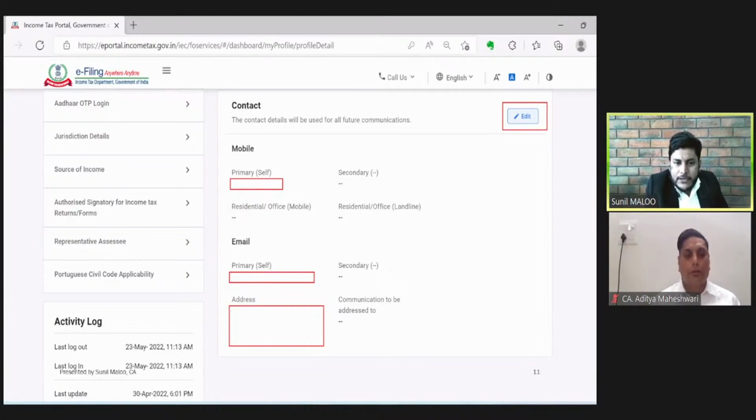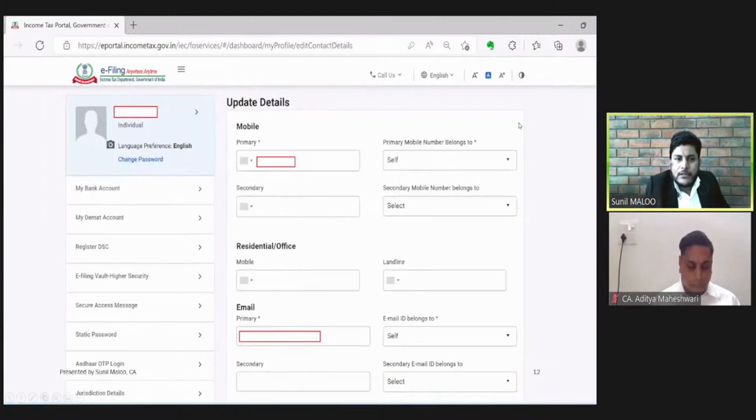So as an assessee, we need to make sure that all these three pieces of information which appear in this portal are true and active. And if those are not correct, then we have an option to edit and update them. For that, we need to click this edit button. And once we click that button, this page will appear.